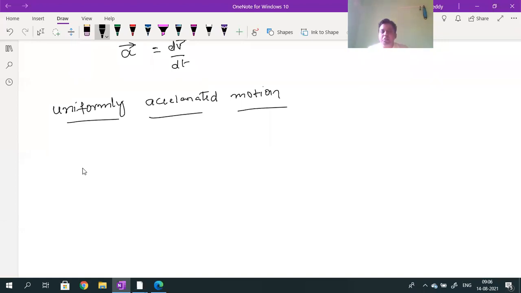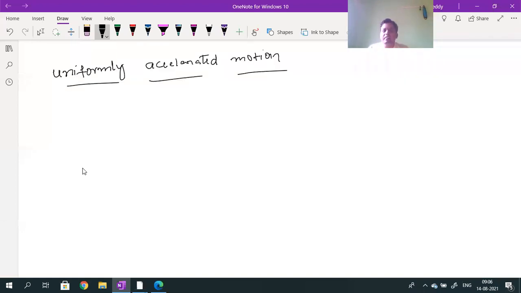Uniformly accelerated motion means what? For example, body accelerating: uniformly accelerated motion or uniformly retarded motion. Now, when motion is called as uniformly accelerated motion, acceleration should change. Either it may increase or it may decrease, but in the same order.